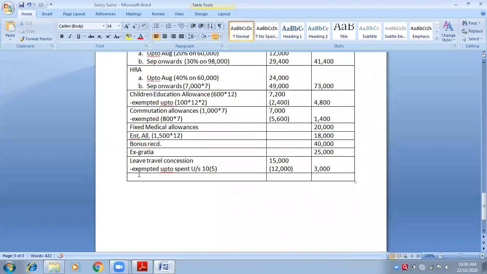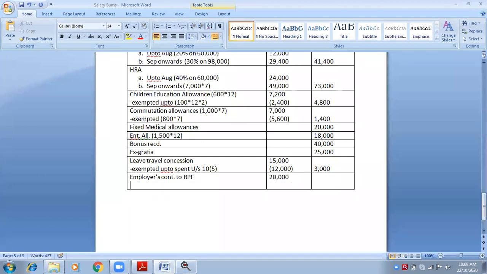But after a limit of 12 percentage of basic salary and DA, it will be exempted. I hope you remember RPF is exempted up to 12 percentage. Do you remember this point? And we have already done it in the previous sums. Yes. So we will write here employer's contribution to RPF, Recognized Provident Fund, and that is already given. In the inner column 20,000. Now how much is exempted is less.